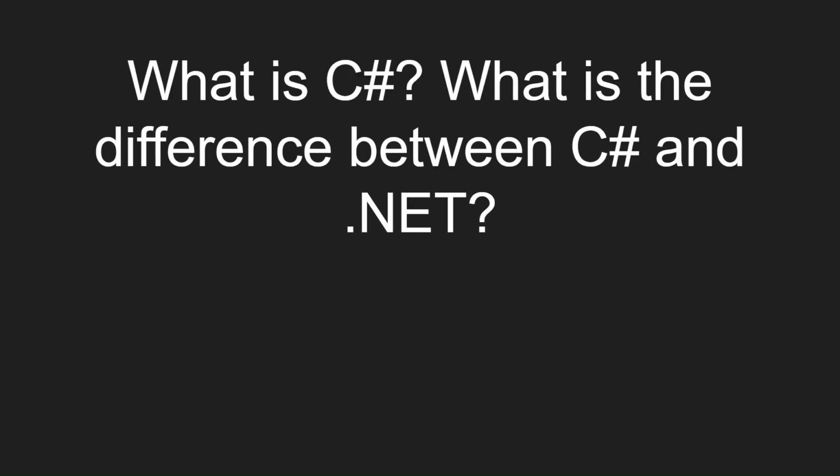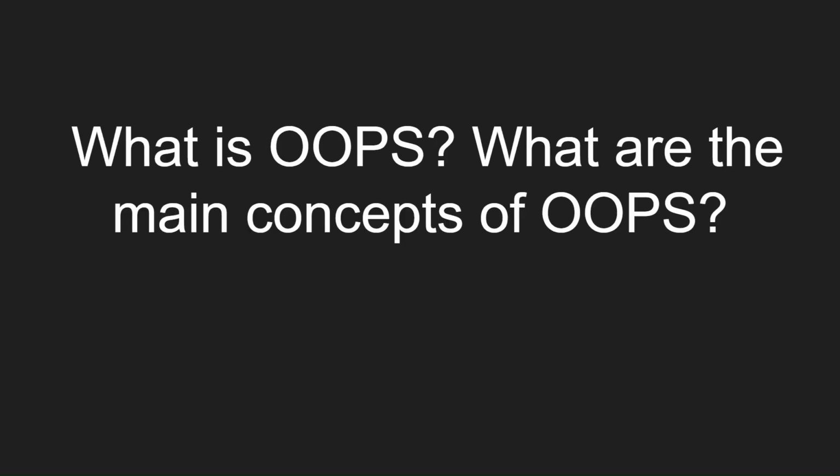What is C#? What is the difference between C# and .NET? C# is an object-oriented programming language which runs on the .NET framework. .NET is a framework for building and running software and applications.